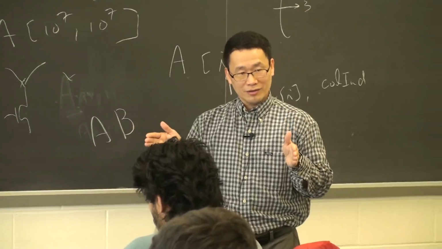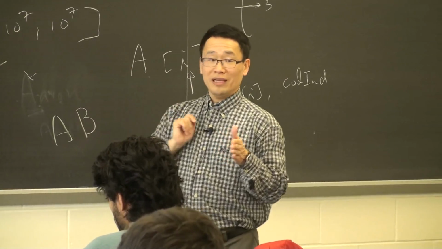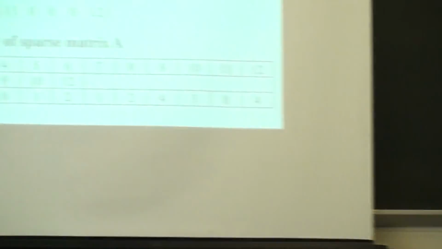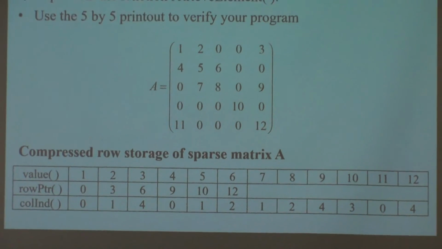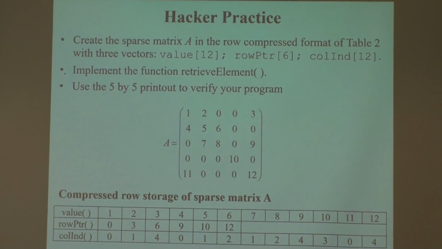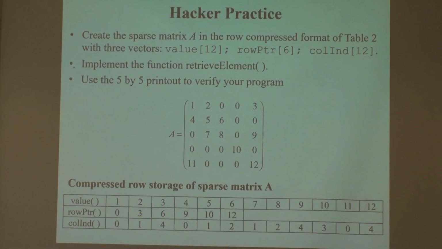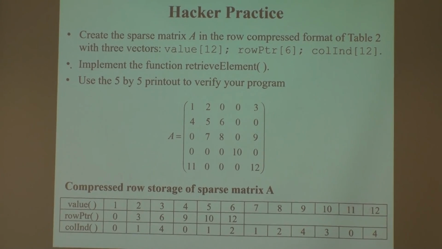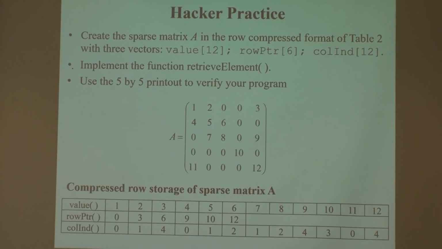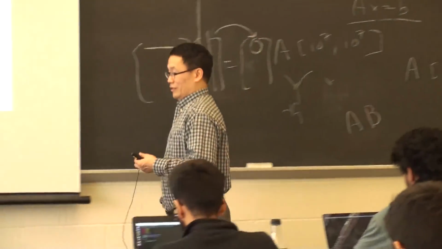Knowing that it can be wrong, the important thing is this: later on, when this matrix is 10 to the 7 by 10 to the 7, how do you verify the index is correct? Knowing that the index can be so easily wrong, relying on careful checking is usually not enough. So the next message that's going to come is, how do you verify it? Please finish this assignment, and we'll continue in the next lecture.